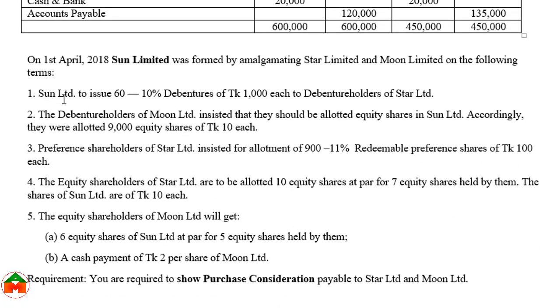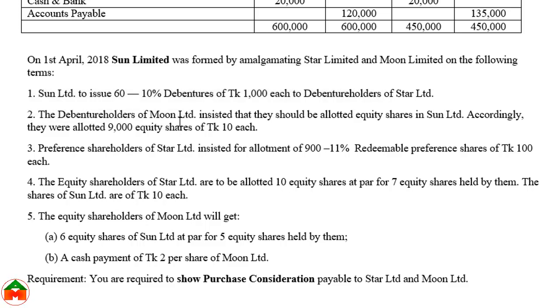The conditions are: Sun Limited will issue 10% debentures of taka 1000 each to debenture holders. However, this is a condition, but we should not be concerned about it, because whenever we are calculating purchase consideration, we should not include any item from the debenture holder, so we should skip it.